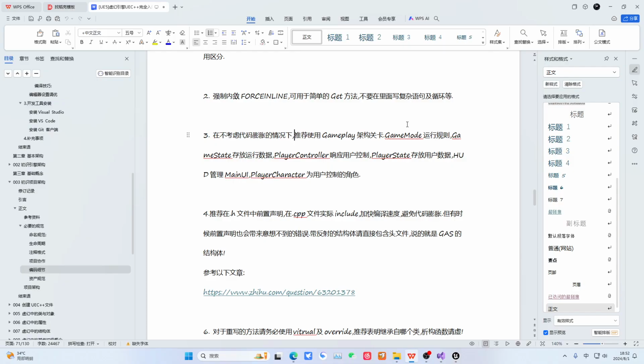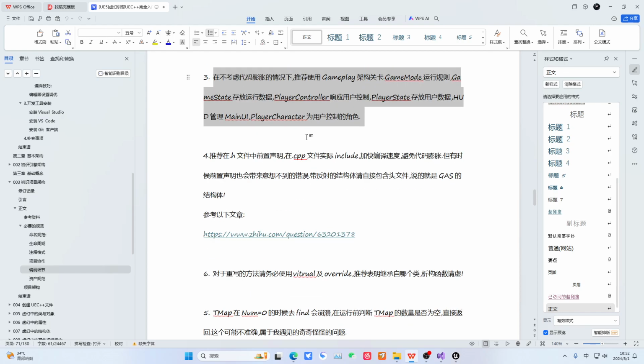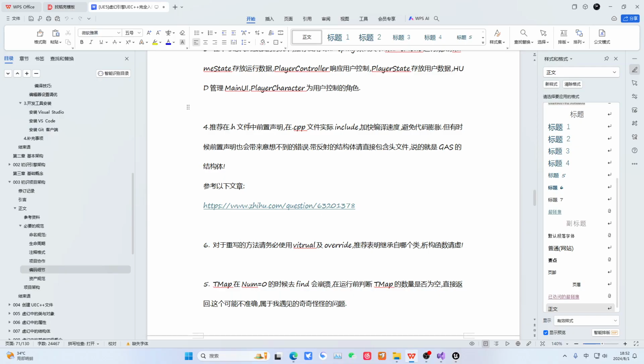This is mostly accurate. The game mode only exists on the server. This is something to pay attention to when developing online games. Many people miss this. Then, our game state is for storing our data. Our player controller is for controlling the user's input. Player state is for storing user data. HUD mainly manages our UI. You should have written this in Blueprint before. This is a review for everyone.